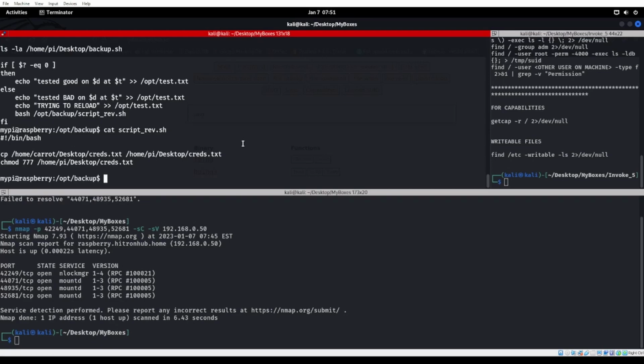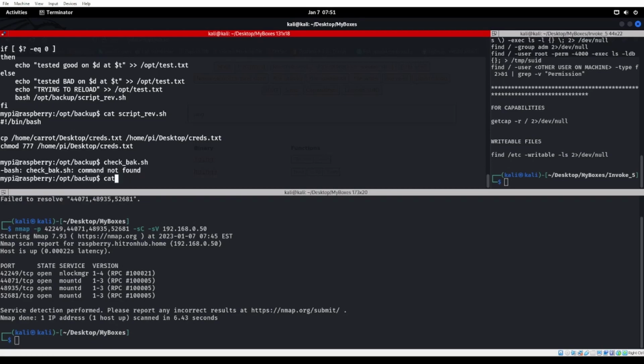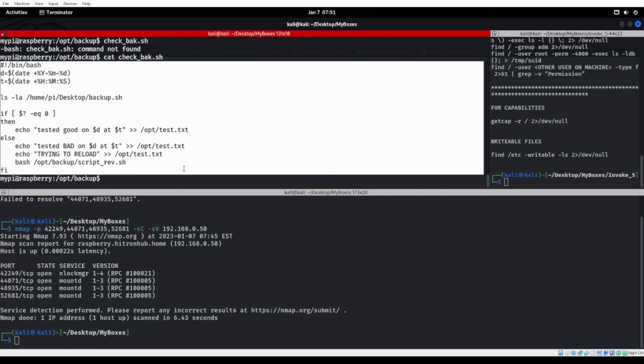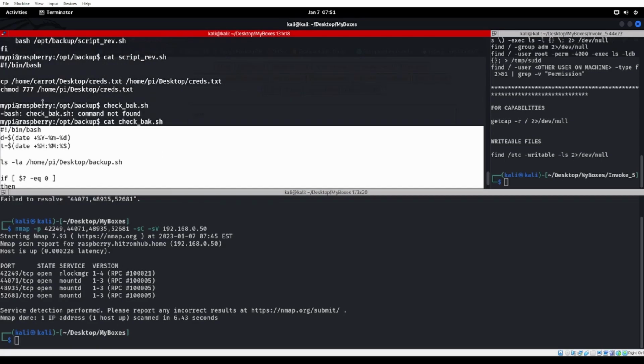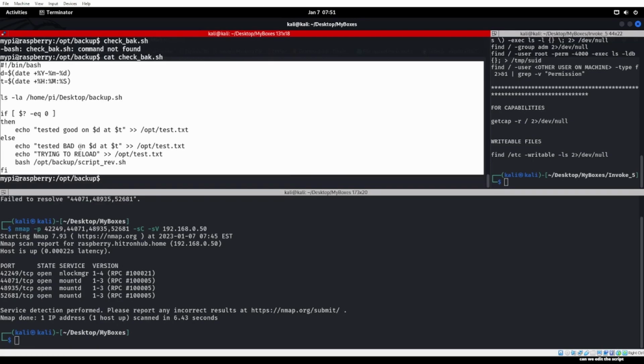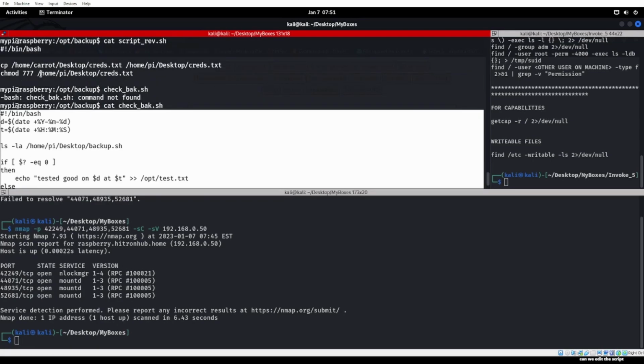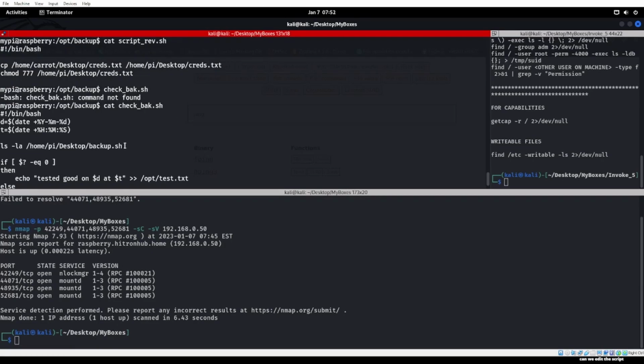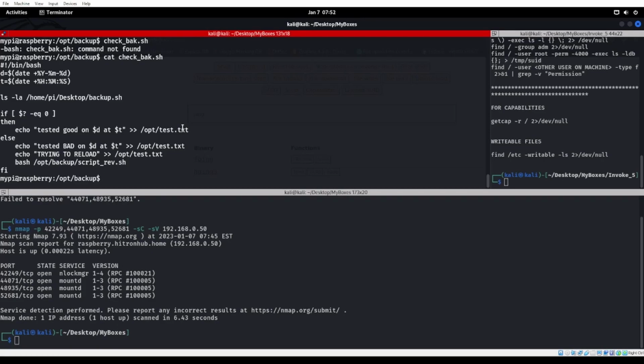And this one, right here, he's running that. So can anyone tell me what we can do with this script, right here? If you want me to unhighlight it, let me know if that's messing with your eyes. What we can do with this script to make it run script rev.sh, which then looks like we're going to be changing the mode. Well, we don't have that file right there though, so I don't know why it's changing that mode. Which it shouldn't actually say that, right there. That should be a caret. So this one may be messed up. May have to fix that. There we go. See, that's why I'm testing it.